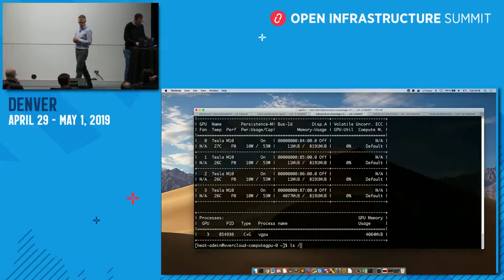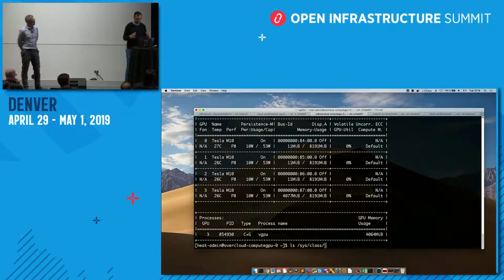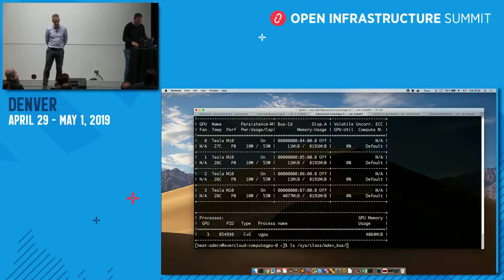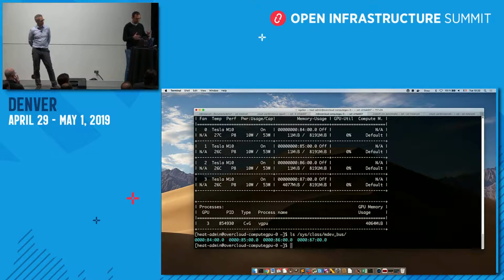Very briefly, because you could be interested in exactly knowing how it works, what the NVIDIA driver on the host is basically doing is providing you a sysfs interface that you can look at. That's basically what Nova does. You can see those 4 physical GPUs seen as PCI devices. Say I'm going to use the first one.